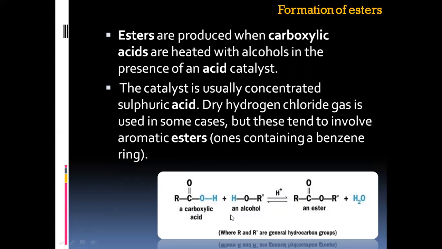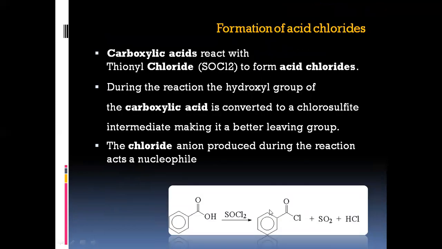So this is your reaction. You have an alcohol reacting in the presence of an acid, producing an ester and a water molecule, right? Next, we have formation of acid chlorides. A carboxylic acid on reaction with thionyl chloride produces acid chlorides.